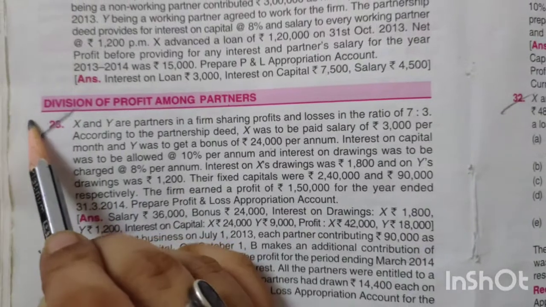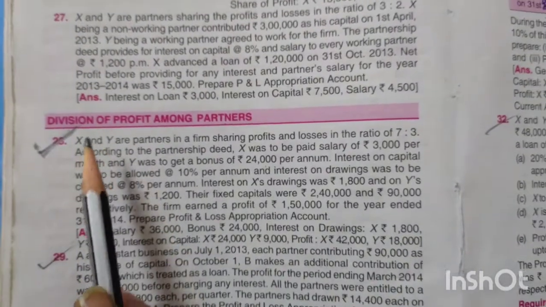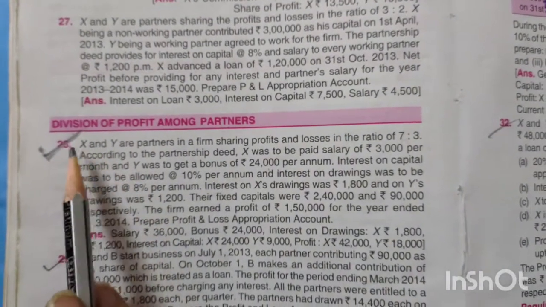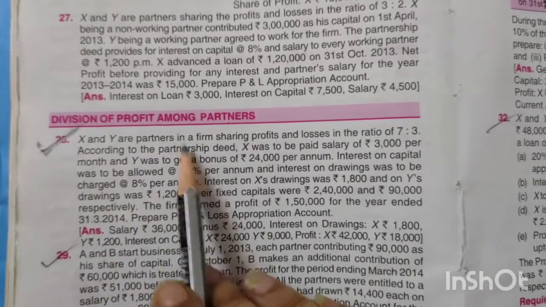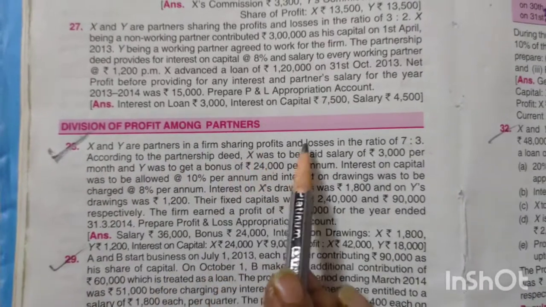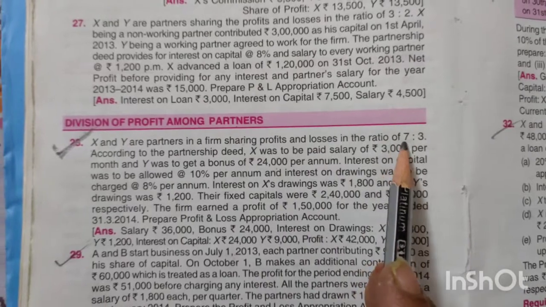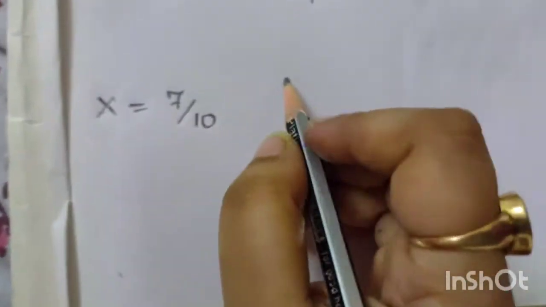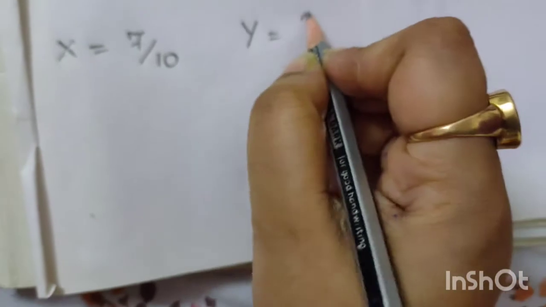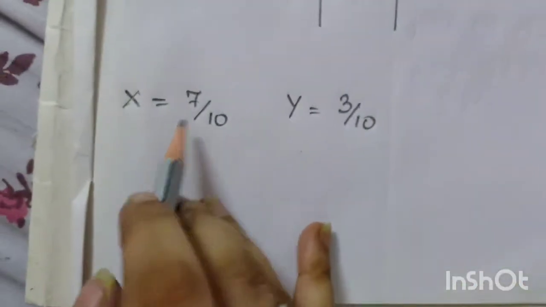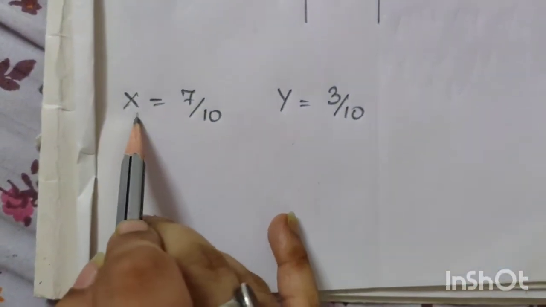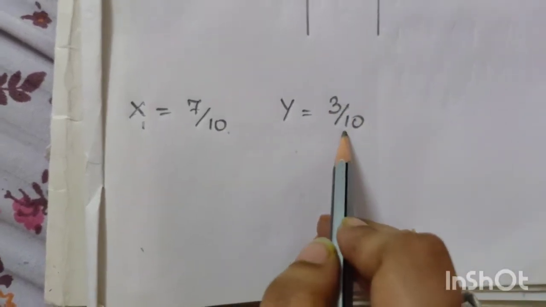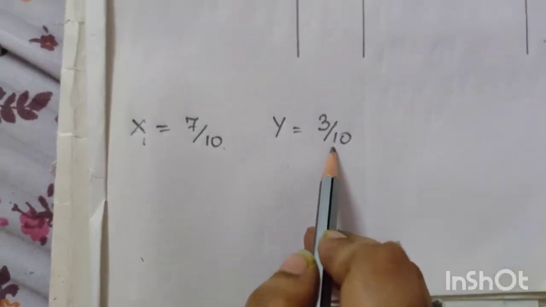We will do question number 28. See here, how many partners are there? X and Y. That means two partners are there in a firm sharing profits and losses in the ratio of 7:3. That means for X, the share will be 7/10, and for Y, the share of profit will be 3/10.